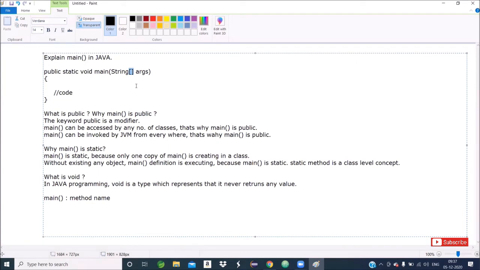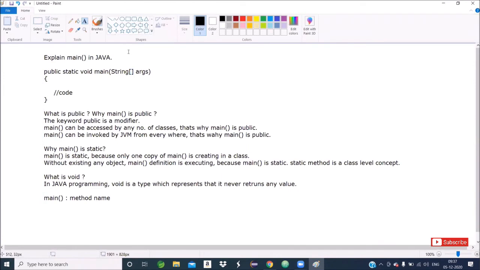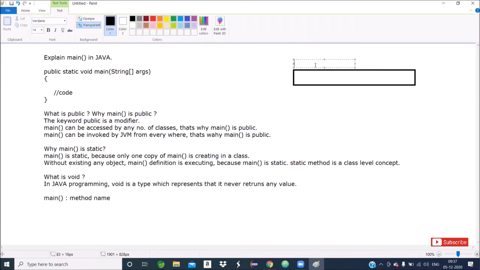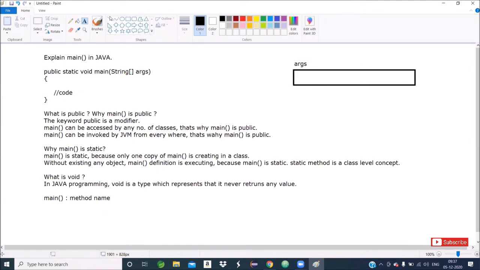So what is that? ARGS is an array. Name of the array is ARGS. An array is a memory, or a variable, having the capability to contain more than one similar type of data items, or homogeneous data items.